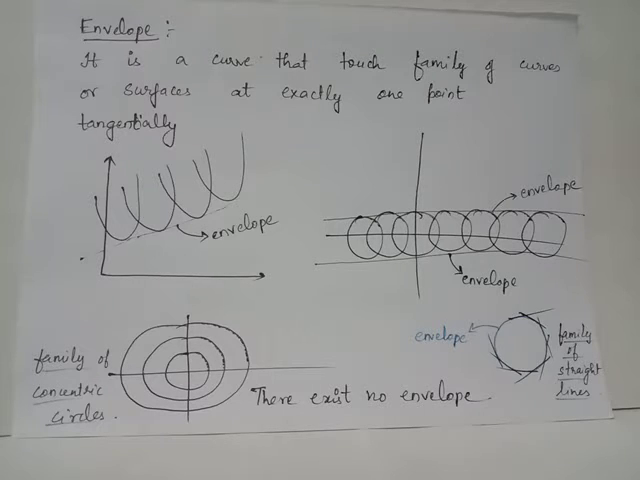the envelope is a circle. It is not always compulsory that every family of curves considered will have envelopes. For example, when you consider a family of concentric circles, in this case there exists no envelope because you cannot find a curve which touches every member of this family, and hence a family of concentric circles does not have an envelope.